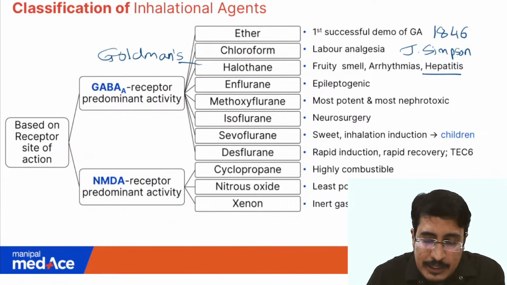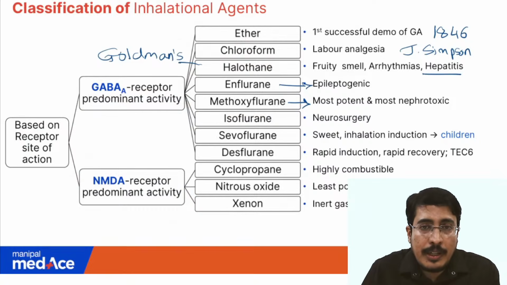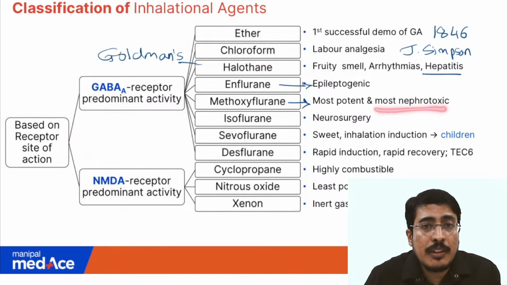Remember, enflurane is an agent that can be epileptogenic, and methoxyflurane, even though it was the most potent inhalational agent with a MAC value of 0.016, was also the most nephrotoxic. Therefore, the use of methoxyflurane was stopped.